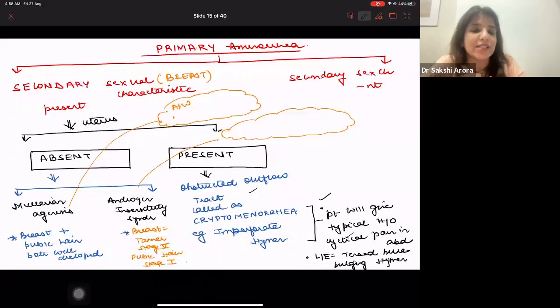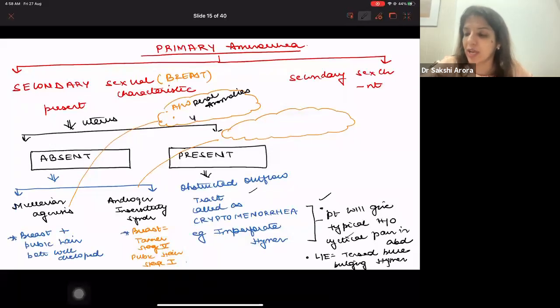And this they can say also in the form of Tanner staging. They can say that breast is Tanner stage 4 or 5 and pubic hair belongs to Tanner stage 1 or 2. Tanner stage 4 and 5 means well developed and Tanner stage 1 and 2 means scanty, right? Apart from this, in Mullerian agenesis, they may give you that it is associated with renal anomalies.